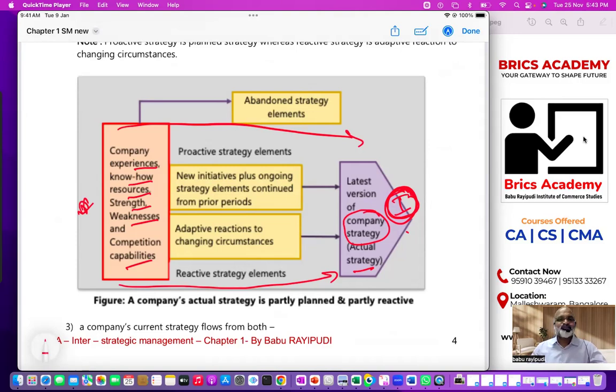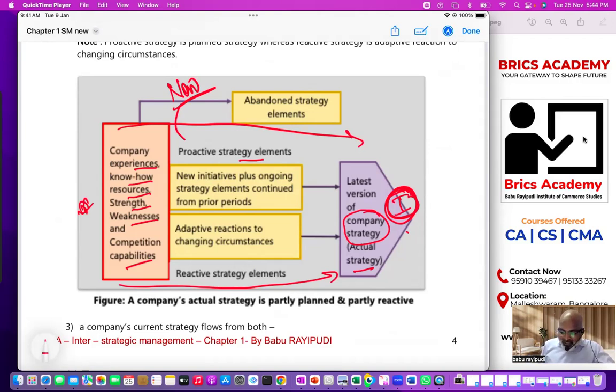That is the point. Okay, now let us see. To reach this number one position, having my experience and capabilities, what should I do? First one, proactive strategic elements. Proactive in the sense that you have to start doing something, something new. Obviously, if you really want to achieve a position which you never achieved before, then you have to start doing something new. Being a first mover, you have to do something new.